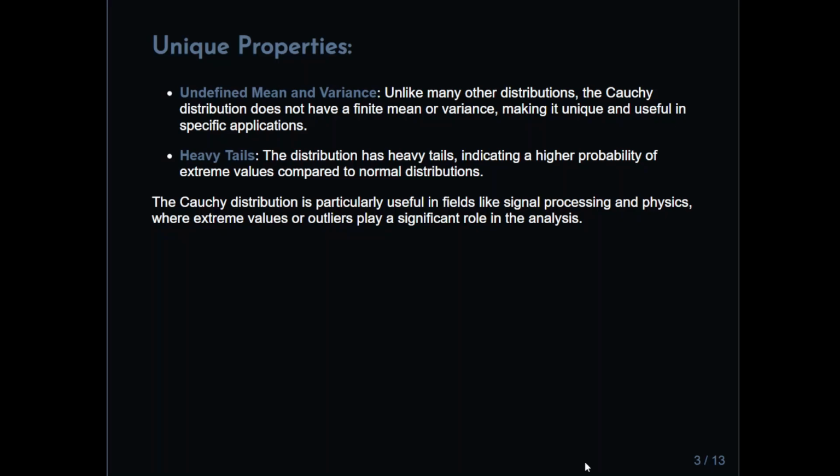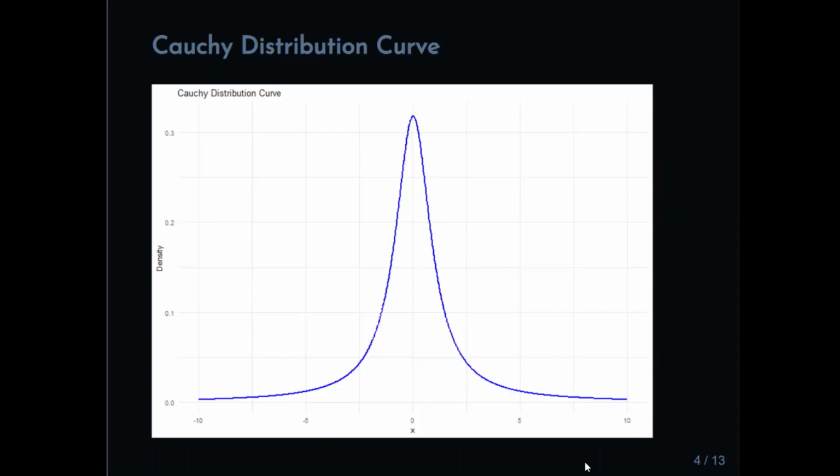So it's often used in fields such as signal processing and physics, where extreme values or outliers play a significant role in the analyses. Just as a remark, it looks vaguely like a normal probability distribution, except the peak is much more pronounced.